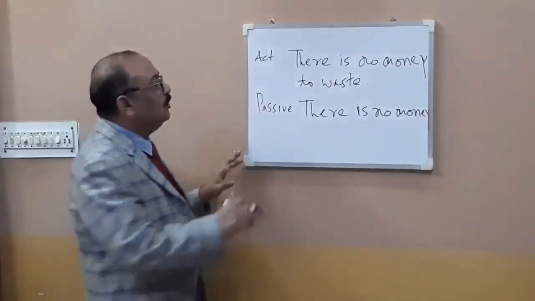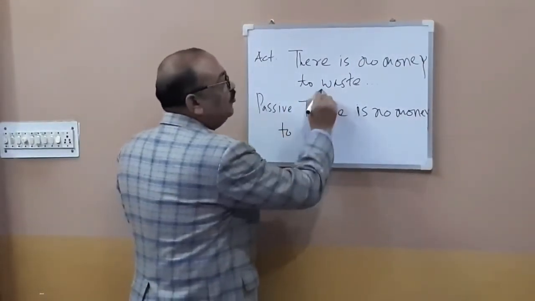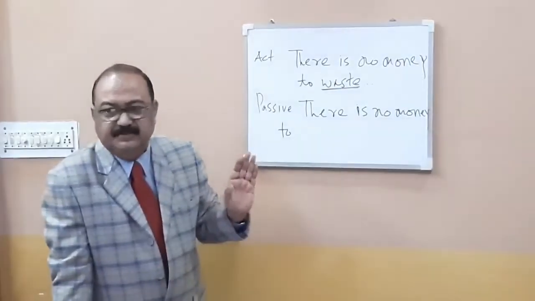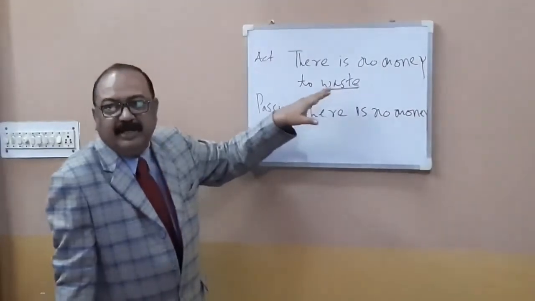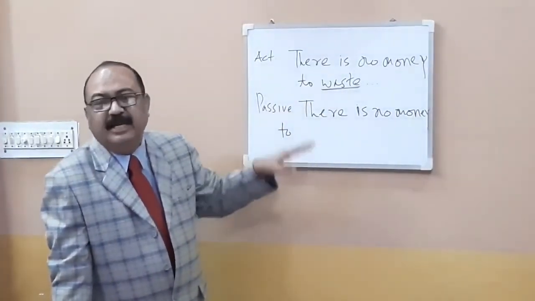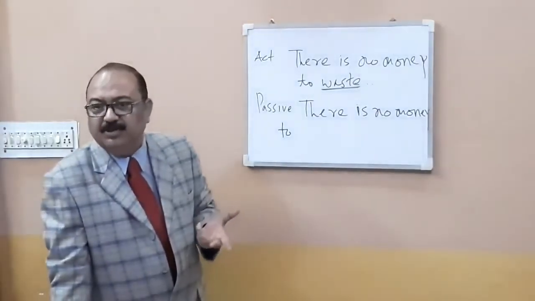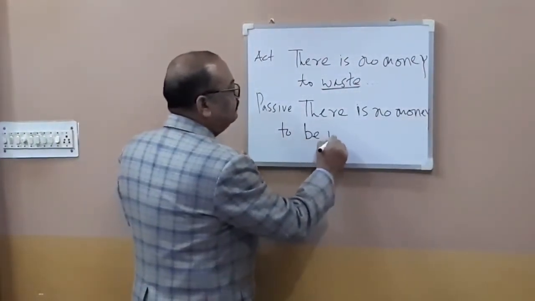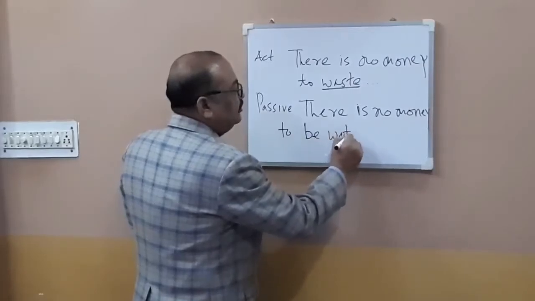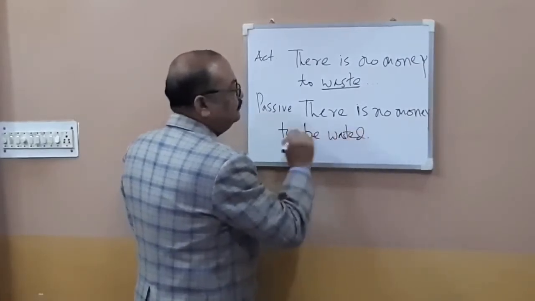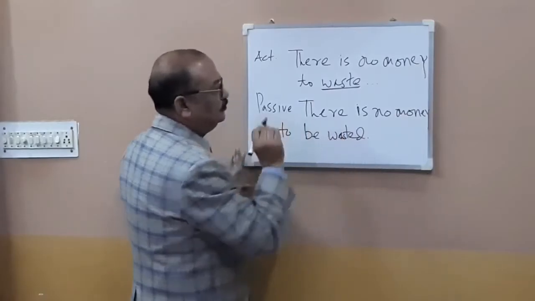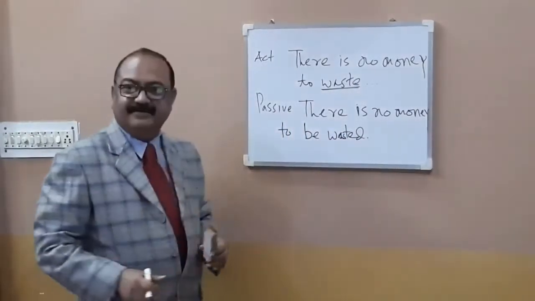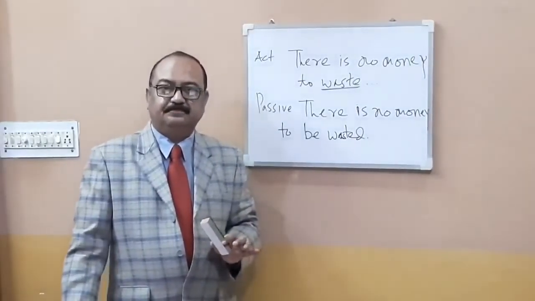Only "waste" changes. It has to be in the participle form, and when it is in the participle form, you use "be" before it. There is no money to be wasted. Good. Is it fine?